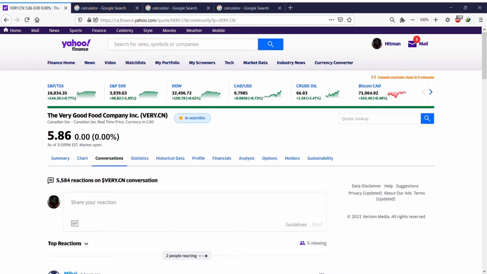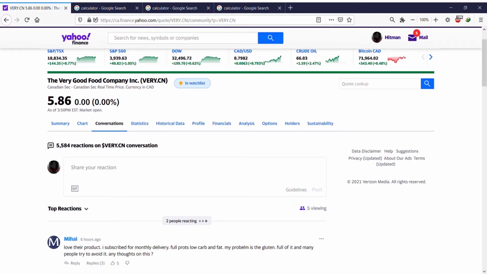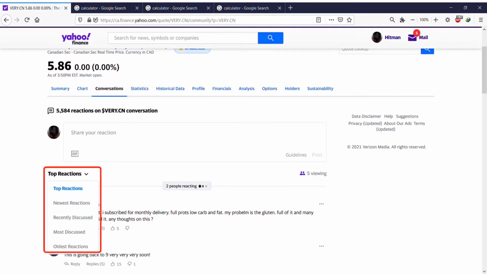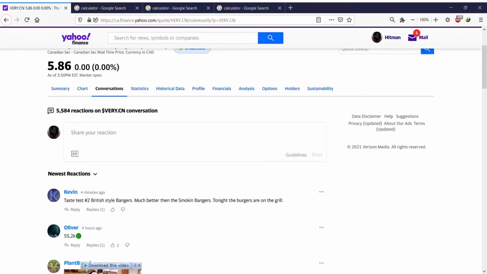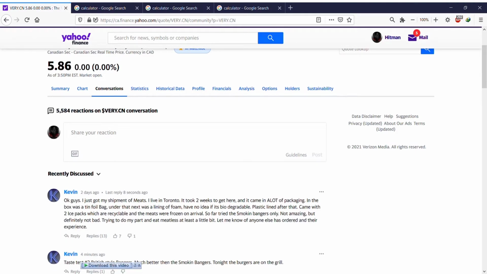As you can see, it gives you some options. If you click on this, you can arrange by top reactions. So Yahoo itself will find the top reactions based on how many likes they received. Newest reactions will show you the latest reactions. For example, Kevin has posted something 4 minutes ago. Recently discussed, the name speaks for itself, I think it's kind of like the top reaction, but it is based on the date, and also the one that has more likes.